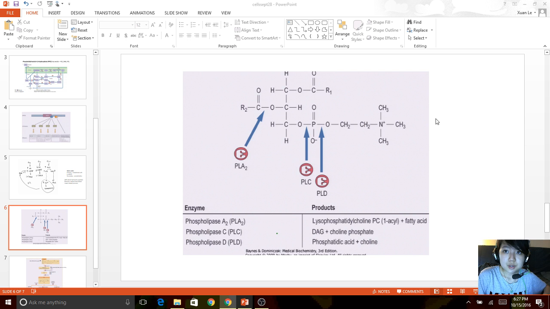So this just shows how different enzymes work on the same molecule, but they break down at different places. So all three of these enzymes are broken down by different hormones, but the one we're going to worry about is the PLA2. And so PLA2 is going to break down right here, and it's going to make lysophosphatidylcholine right here, or the 1-acyl, plus a fatty acid.